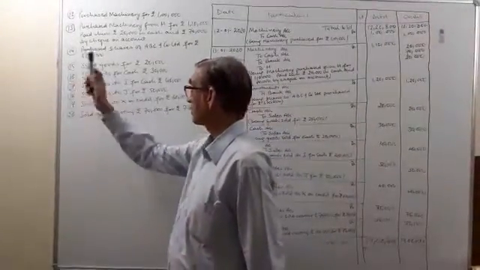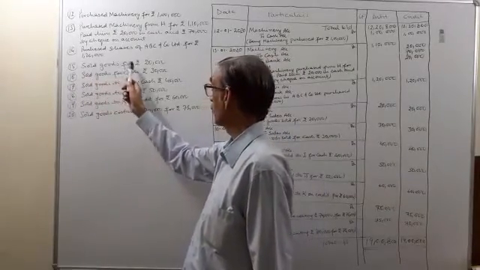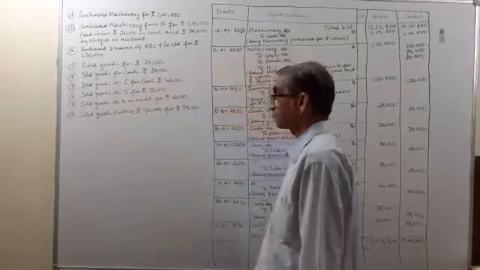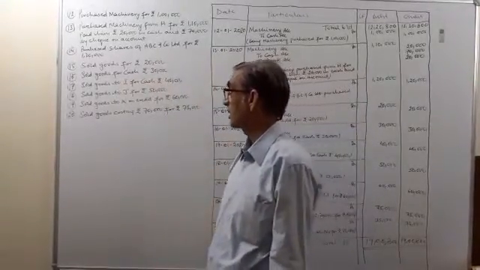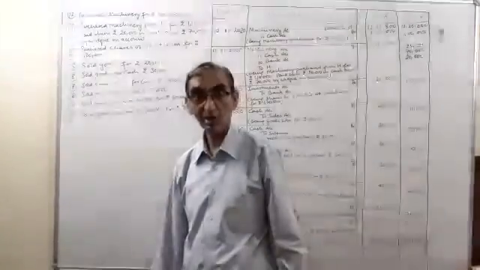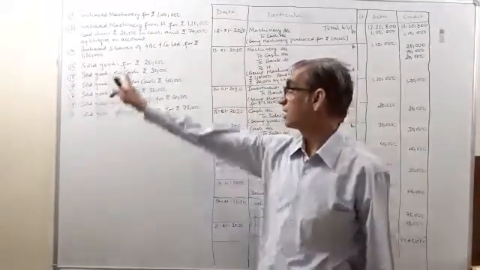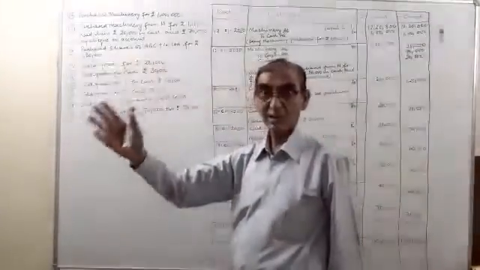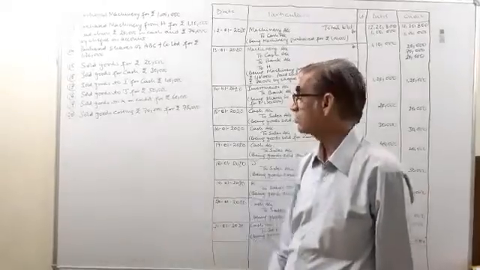So the 15th transaction, it says sold goods for rupees 20,000. Nothing is mentioned that these goods were in cash or on credit, so we will assume them to be a cash transaction, as has been already explained at the time of accounting equation.